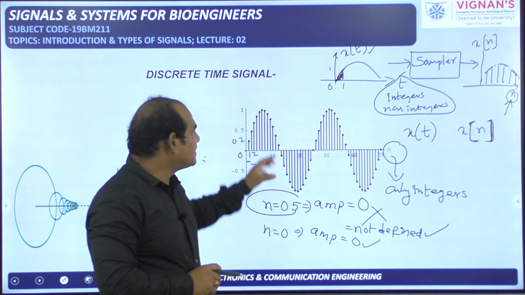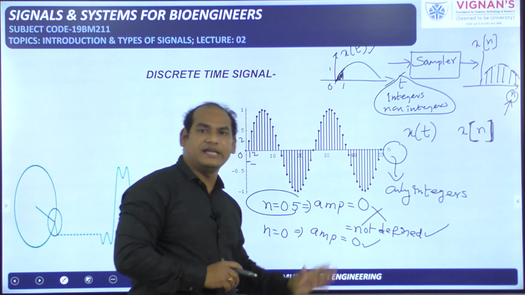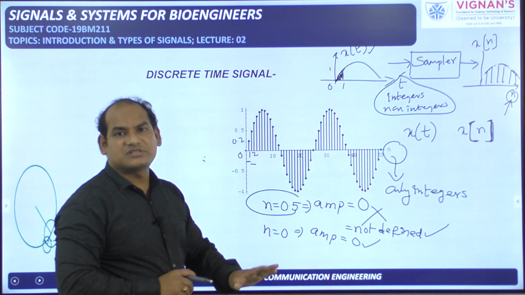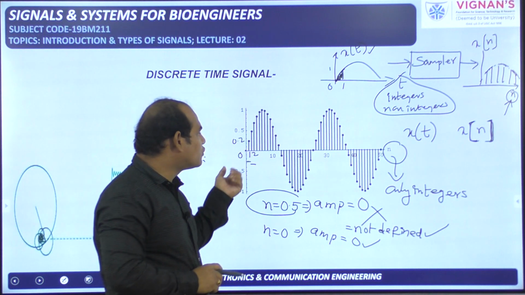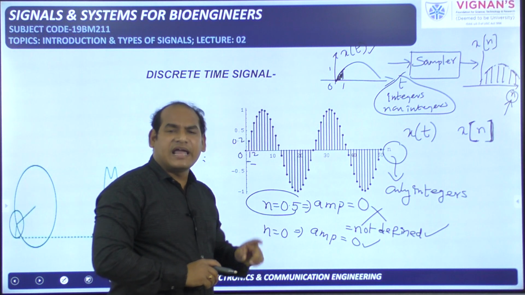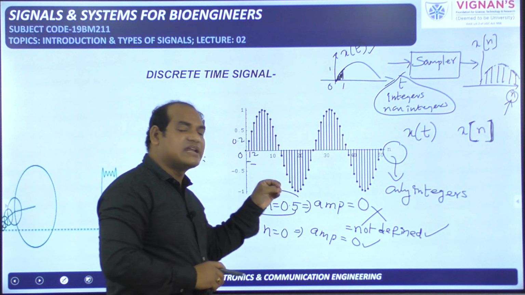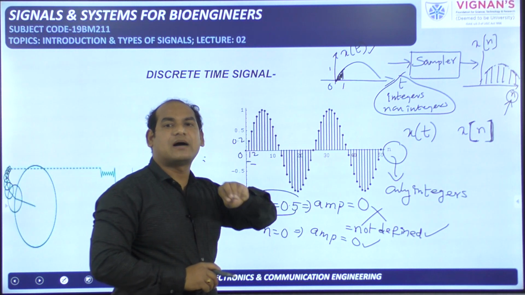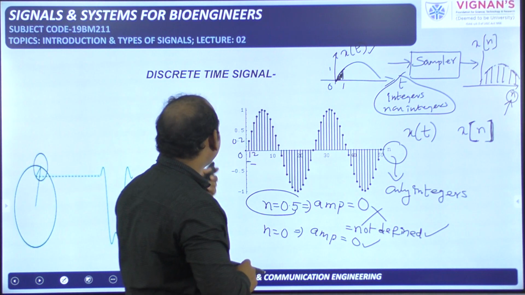I should ask the amplitude of this particular signal only for integer values of n, like at n equal to -1 what is the amplitude, at n equal to 0 what is the amplitude, at n equal to 30 what is the amplitude. And amplitude can be 0, that is also a defined value, but for non-integer values of n you should tell amplitude is not defined. Okay, so this is about the discrete time signal.